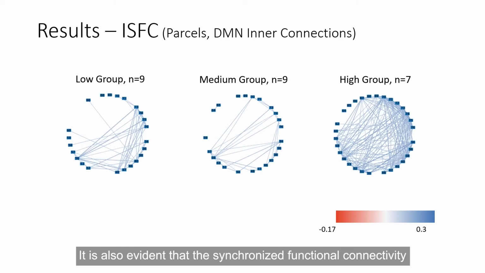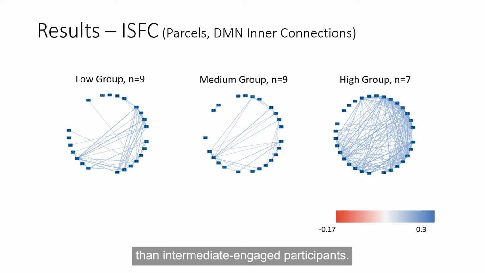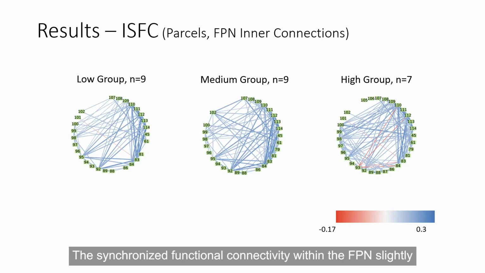It is also evident that the synchronized functional connectivity within the DMN was the highest among the participants who were the most engaged. An interesting finding is that the least engaged participants displayed a higher synchronized functional connectivity than intermediate engaged participants. The synchronized functional connectivity within the FPN slightly increased as the participants were more engaged, although this finding has not yet been corrected for multiple comparisons.